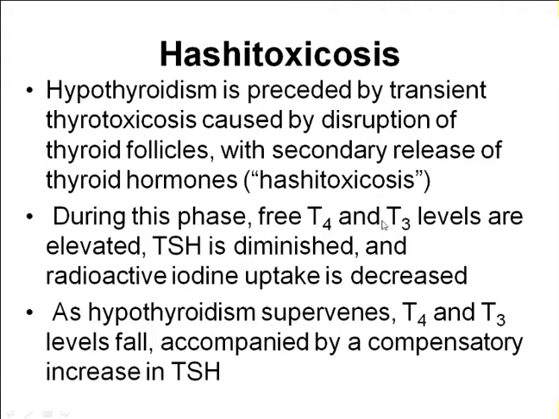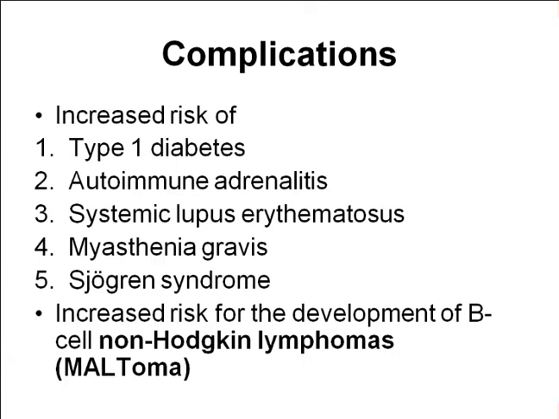So you have toxic features because of hyperthyroidism in Hashimoto's, increased T3, T4. That's why it is called hashitoxicosis. In that case, the radioactive iodine uptake is also decreased. And again, as the hypothyroidism later supervenes, T4 and T3 levels go down. After that transient period is over, T4, T3 levels go down, and again there will be a compensatory increase in TSH. So that is about hashitoxicosis.